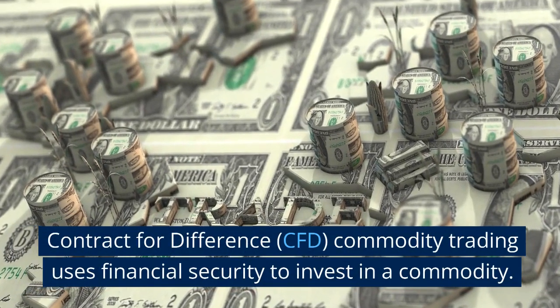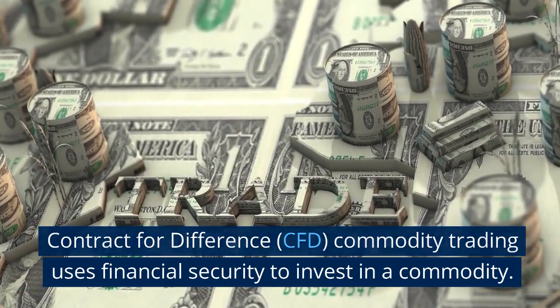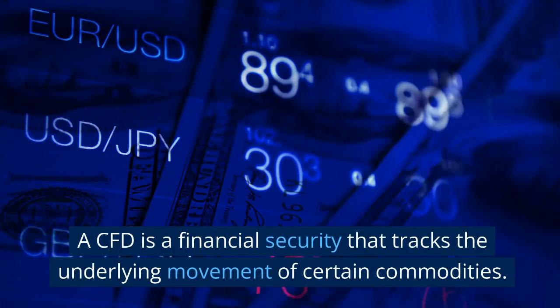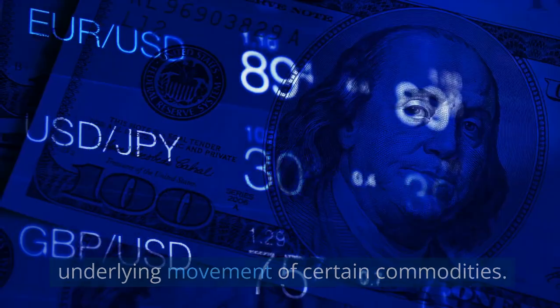What is contract for differences commodity trading? Contract for difference, CFD, commodity trading uses a financial security to invest in a commodity. A CFD is a financial security that tracks the underlying movement of certain commodities.